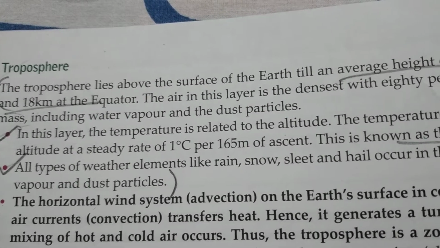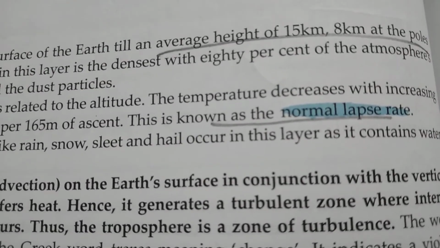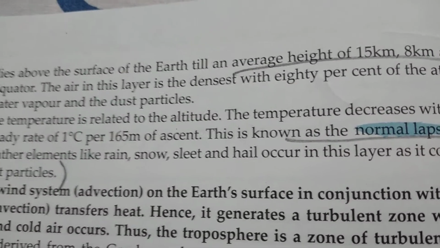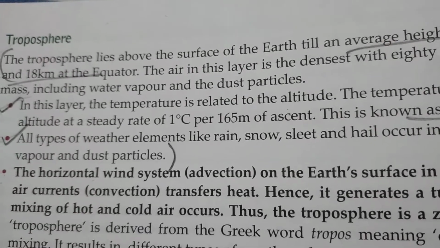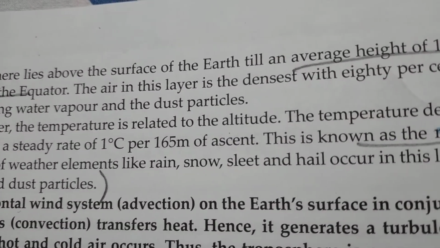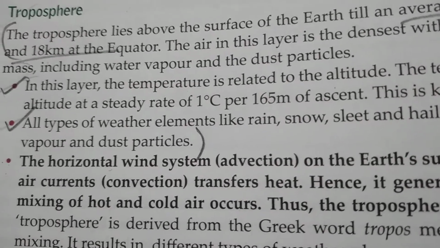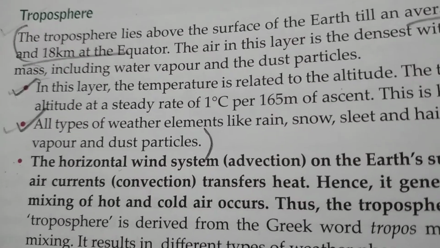The troposphere lies above the surface of the earth till an average height of 15 km, 8 km at the poles and 18 km at the equator. I suppose when I taught this chapter regarding the height, I have made some necessary changes. So if I have made any changes regarding the height, please write the answer accordingly. The air in this layer is the densest with 80% of the atmospheric mass, including water vapor and the dust particles. After writing up to this much, you have to change the paragraph and you have to write like this.